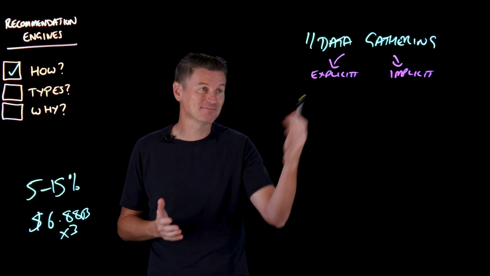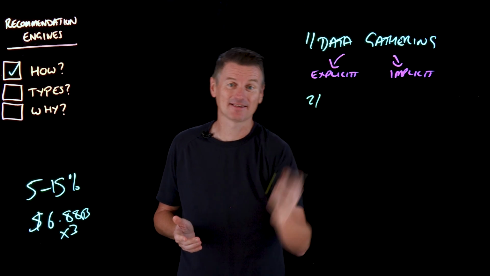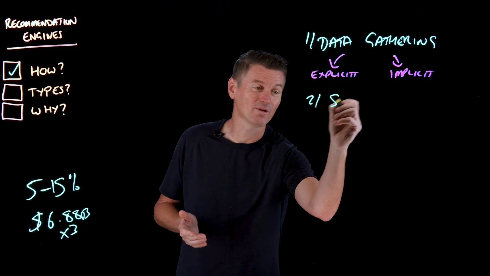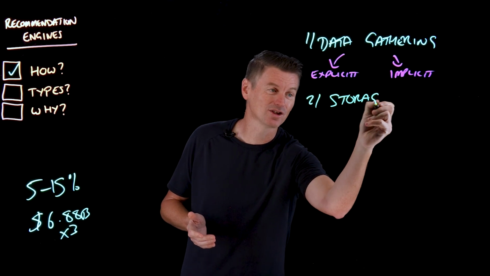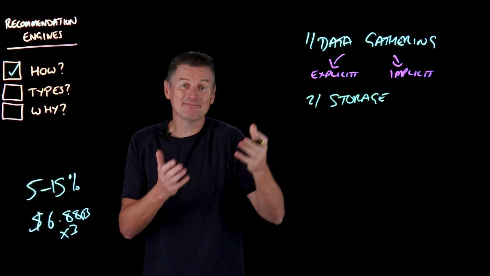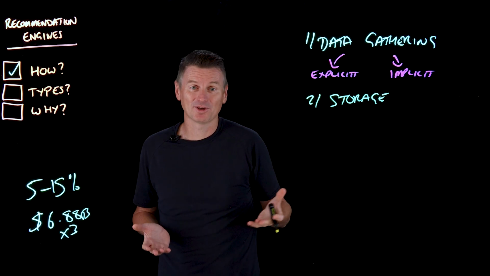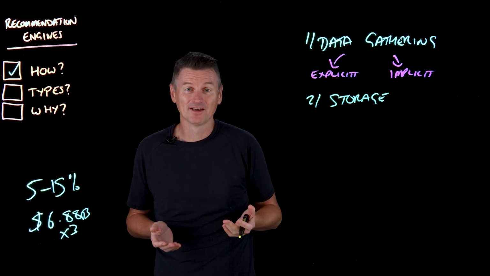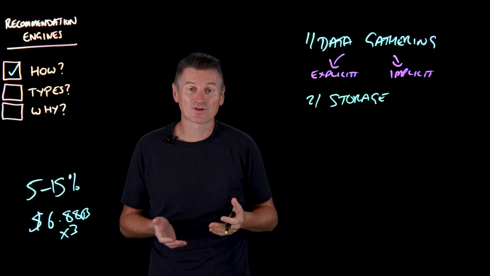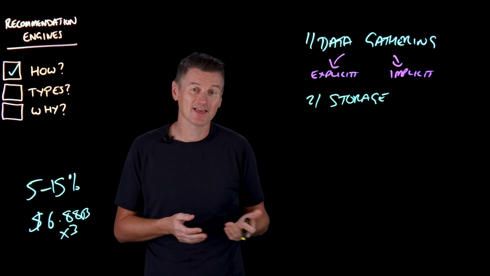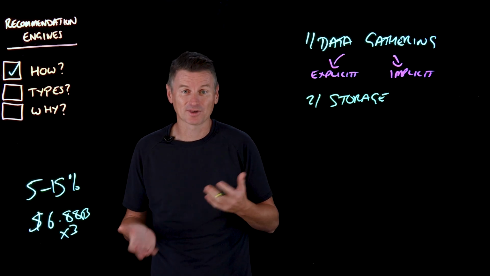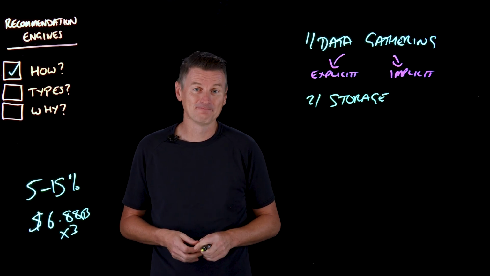Now, after the data has been gathered, the next step is that we need to store it somewhere. So storage comes next. That might be in a data warehouse, which can aggregate data from different sources. It might be a data lake, which can store both structured and unstructured data, or it might be a data lakehouse, which kind of combines the best of both worlds.